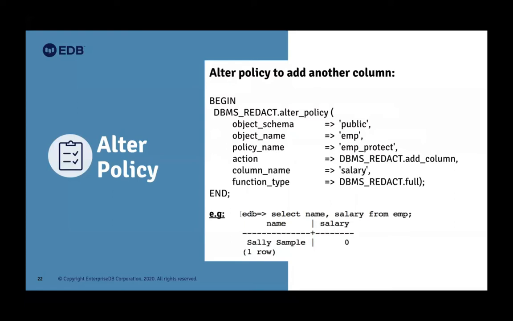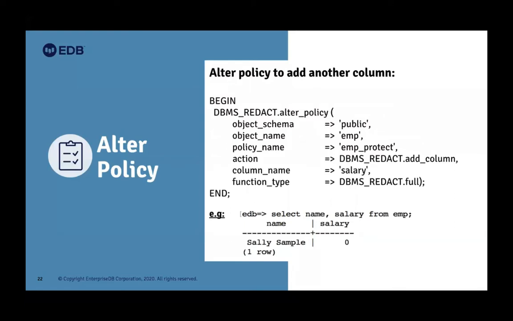So I say DBMS_REDACT, that's the package name, dot, then the constant name, ADD_COLUMN. So I want to add one more column, and the column name is salary. Function type is redact full. It's the simplest thing. You don't need any other parameter like partial. We want a function parameter as well, but here you don't need it. You just say redact full.